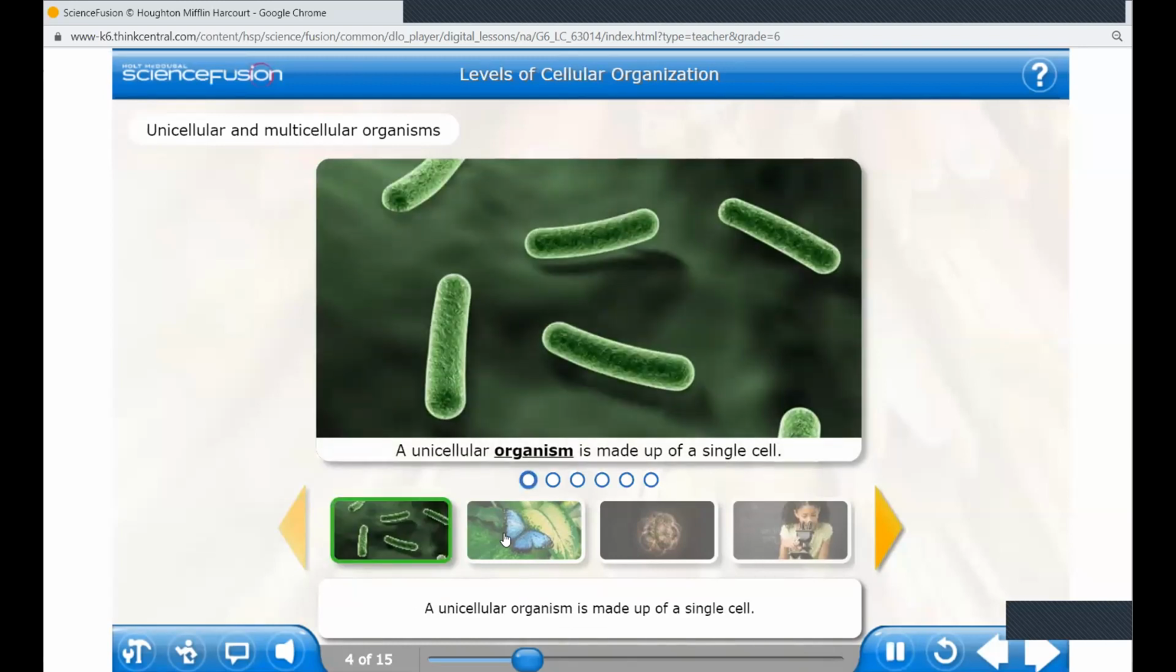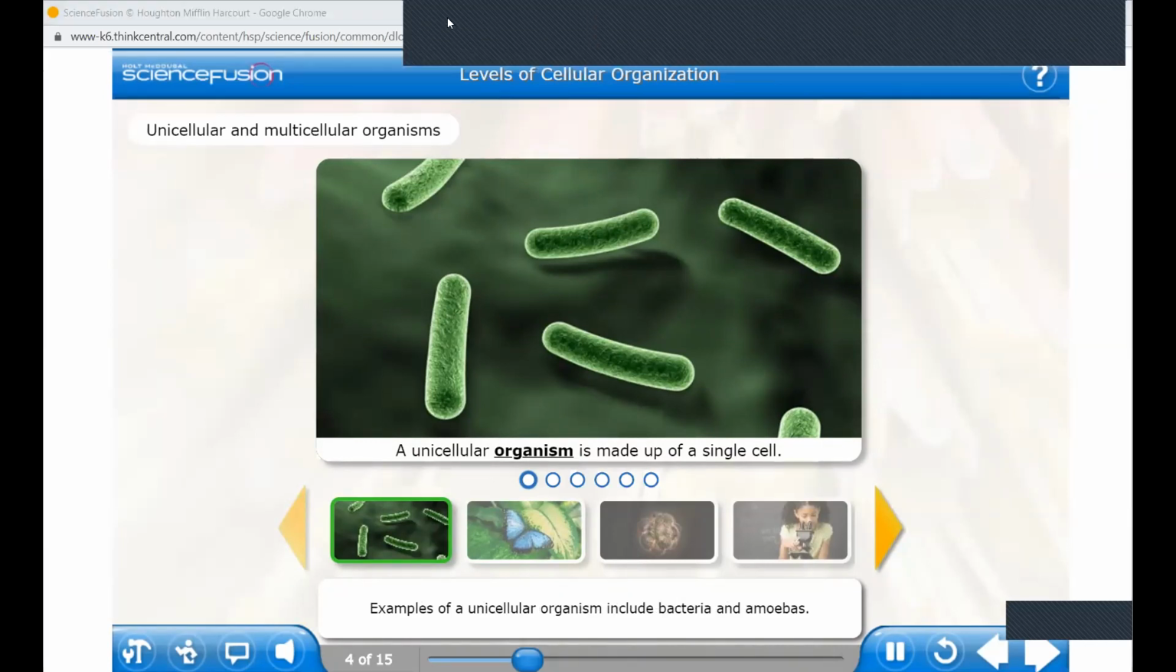A unicellular organism is made up of a single cell. It doesn't have any levels of organization. A unicellular organism performs all the functions necessary for life within its one cell. It makes food or takes in food, it gets rid of wastes, and it reproduces. Examples of a unicellular organism include bacteria and amoebas.